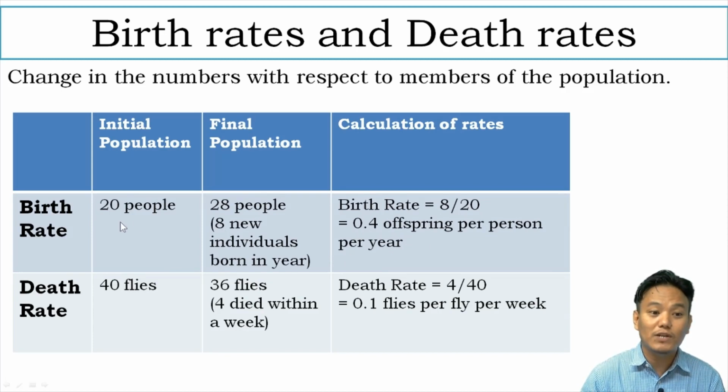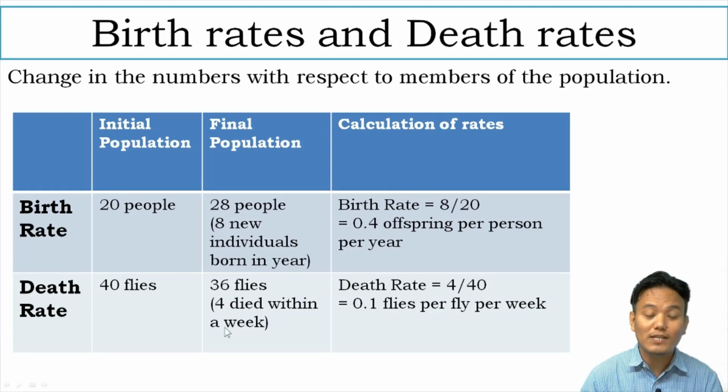So that is the birth rate of this particular population. So that is how it is calculated, right? And how do we calculate death rate? In a similar manner, right? So let us take an example over here. At the beginning of the week, there were 40 flies, and within a week, 4 flies died. Final population became 36 flies.